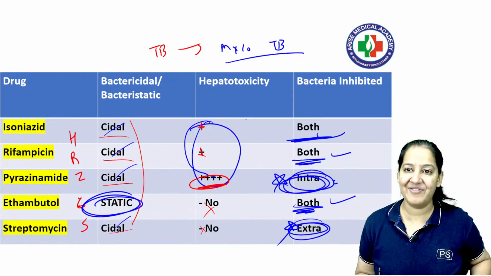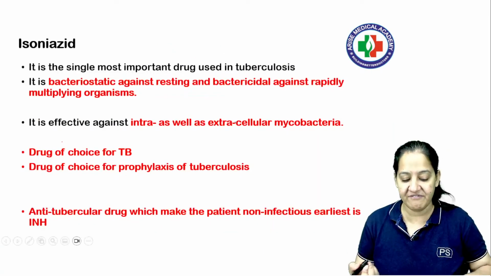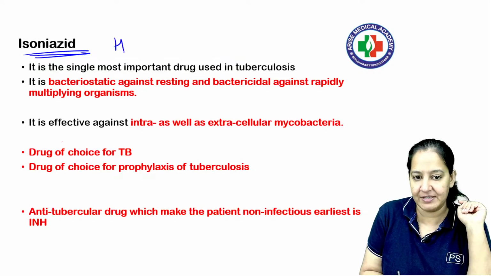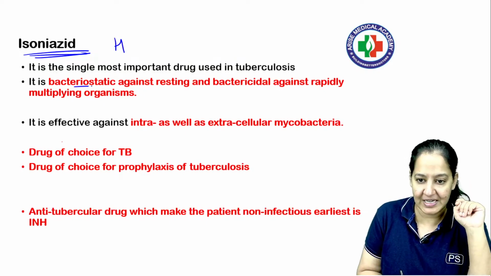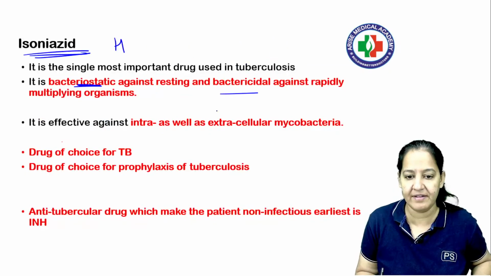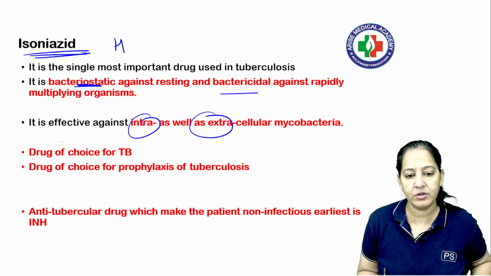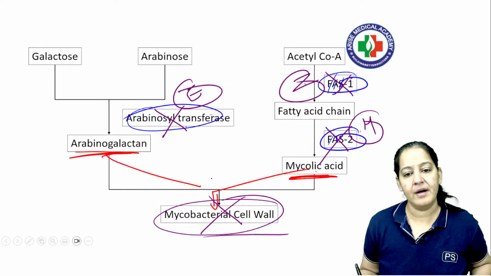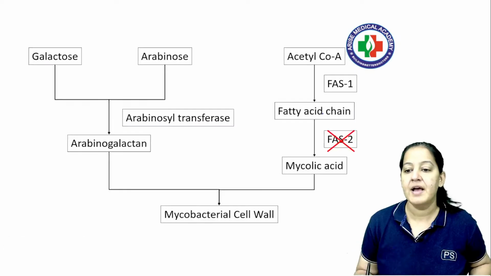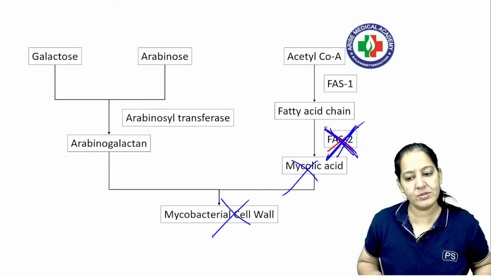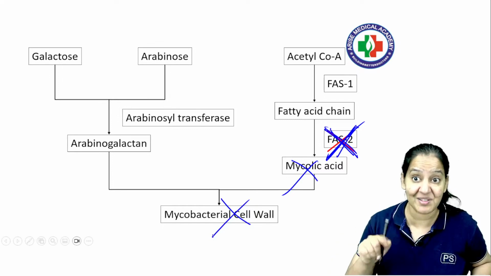Now let's start the 5 drugs H, R, Z, E, S one by one very quickly. Let's start the first one, isoniazid. Isoniazid, the H, is the first one, right? It is bactericidal, we have seen. It kills intra and extra cellular both. It is a drug of choice for TB. It is a drug of choice for prophylaxis of TB. The mechanism of action, it inhibits FAS2. No FAS2, no mycolic acid, no cell wall, bacteria will die. It inhibits cell wall synthesis in short.